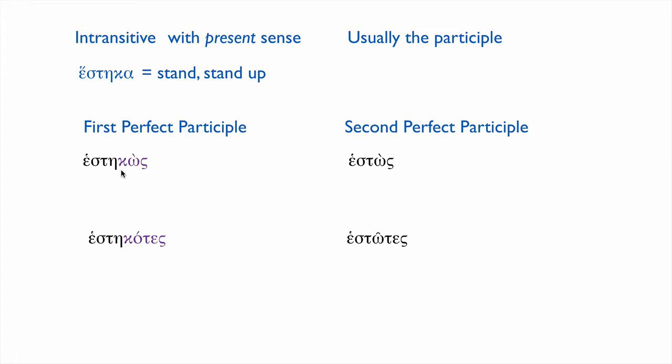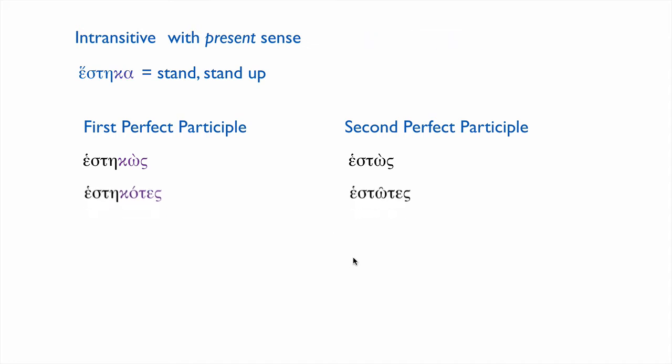The first perfect participle is what we would expect a perfect participle to look like. I suspect not everyone remembers what perfect participles look like, so you might want to review. Our textbook gives the basic forms in chapter 30, hestekos. There's also this abbreviated second perfect participle. There's no kappa, and we're used to kappa being the sign of the perfect. It means exactly the same thing, and you won't have too much trouble recognizing them. Let's give a couple examples and show how similar they are in usage.